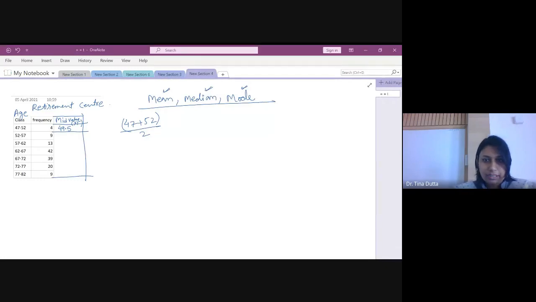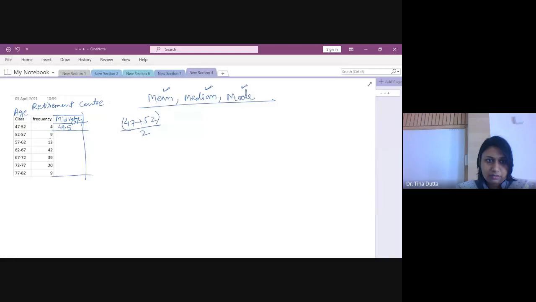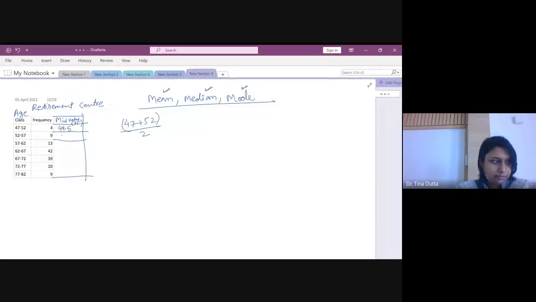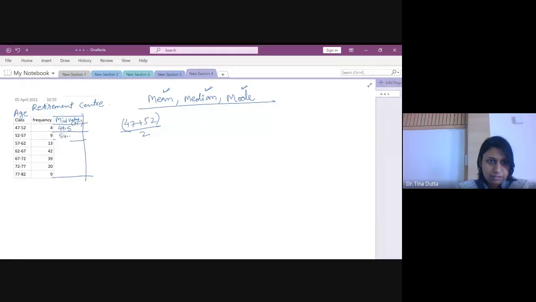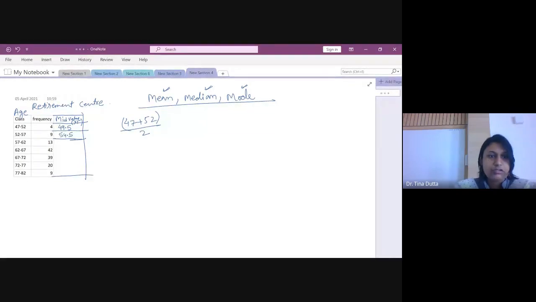So similarly for the next group, it will be 52 plus 57 divided by 2. What is the value? It is 54.5. So now similarly, you have to get all the mid values. So just complete this column. Need to get all the mid values.